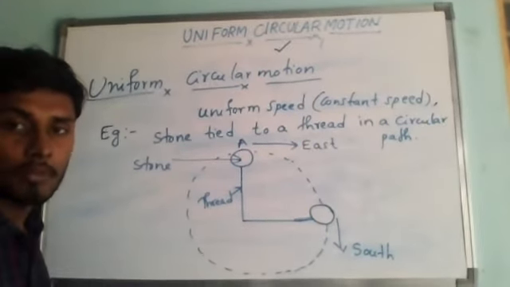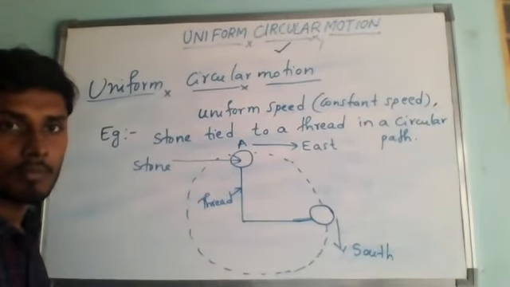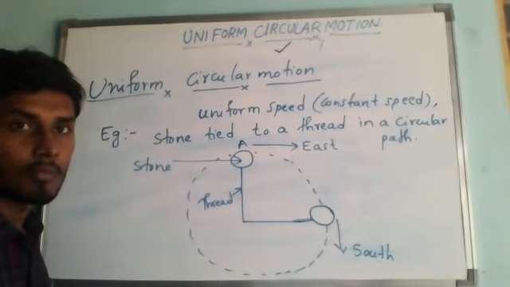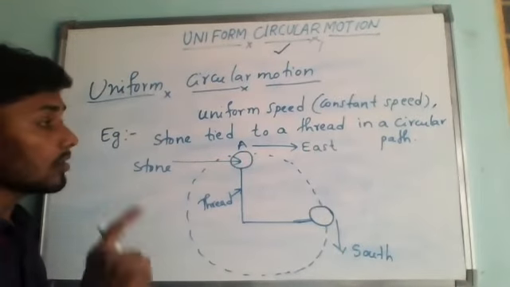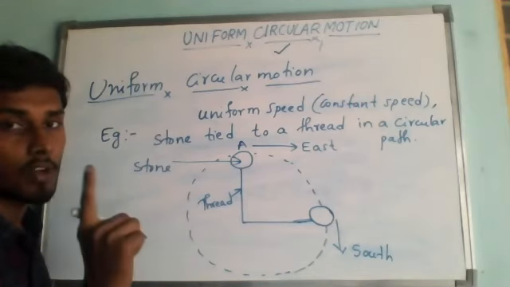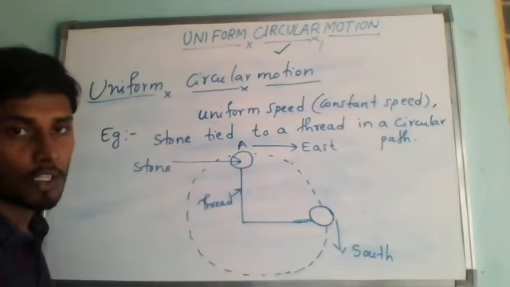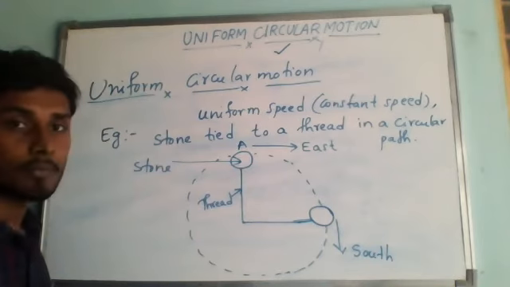Completed? So now, the last two points you should write. If you want to rotate a body in a circular motion, a force is needed. That is one point. And also that force is called centripetal force. The two points you should write: a force is needed.